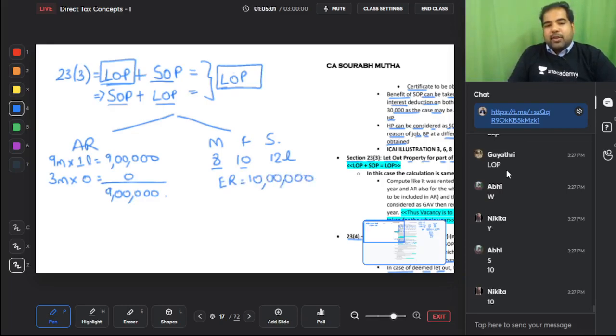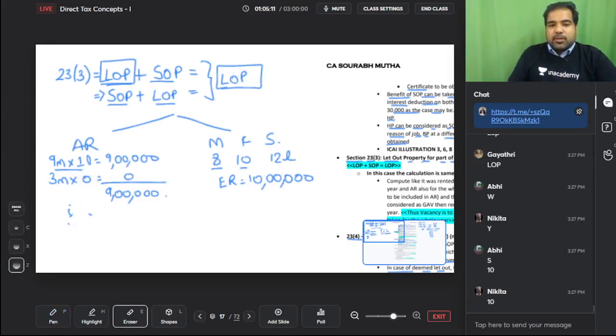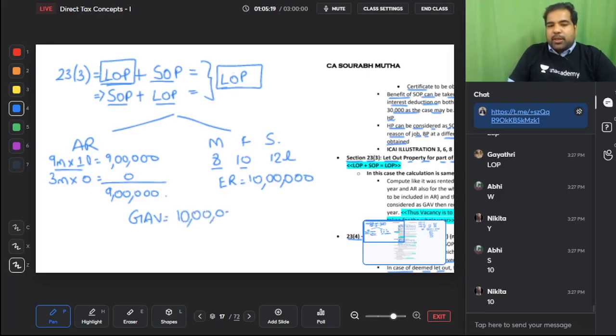Now can you minus unrealized rent? Yes, because you've let it out. So some part if not realized. Can you minus vacancy loss? Same concept. If AR is greater than ER, same concepts guys. And then finally whichever is more you will take as your GAV. Now please tell me, are you offering something to tax to the government? Yes.